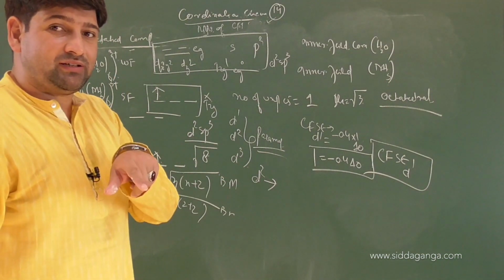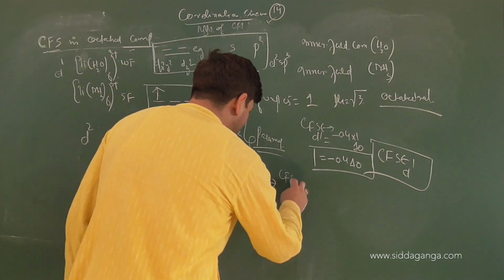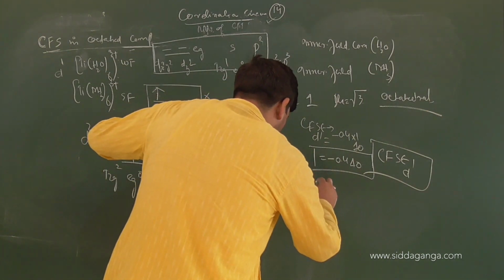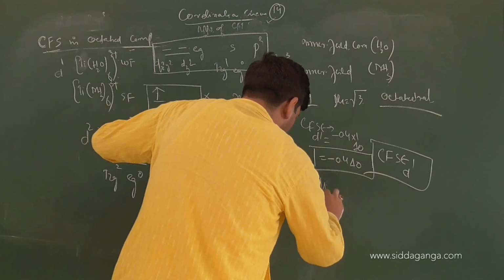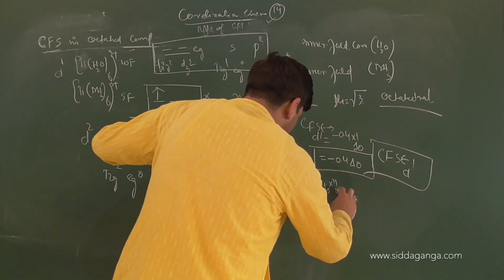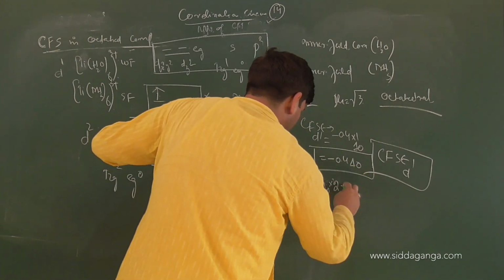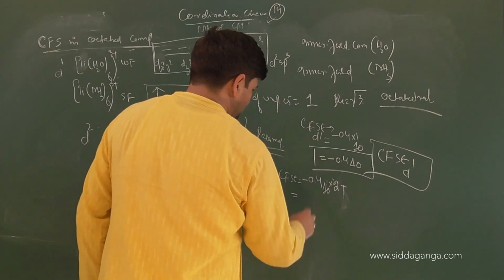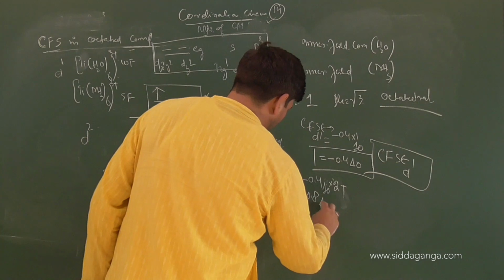Again hybridization d2sp3. Now what will be the CFSE? Crystal field stabilization energy will be minus 0.4 of Δ0 into the number of electrons in t2g. What's the number of electrons in t2g? 2. Is there any electron in eg? No. Is there any pairing? No. So it will be minus 0.8 of Δ0.